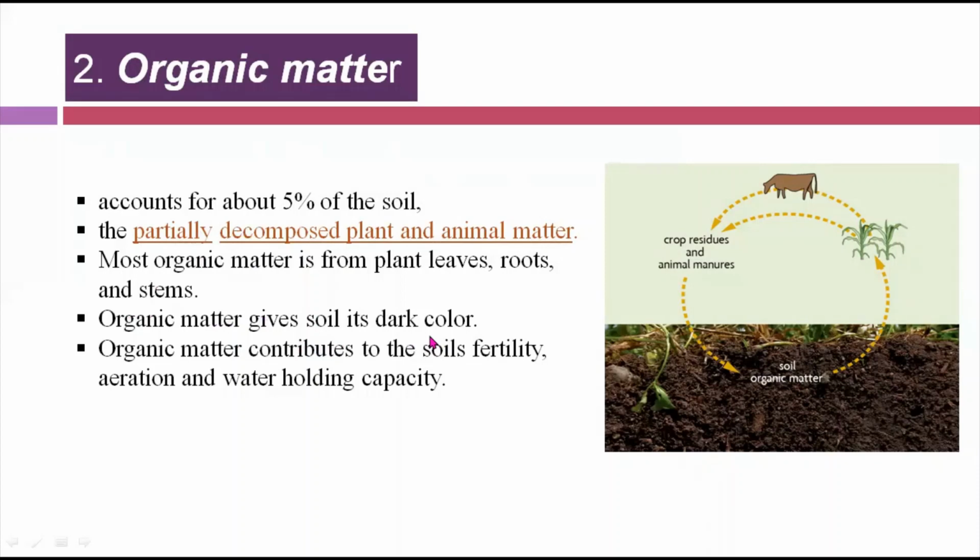So once you find the dark color in the soil, you can guess from that that soil has more organic matter. यानी कि अगर किसी भी soil में organic matter ज़्यादा होगा तो उसका मकसद ये है कि उसमें organic matter ज़्यादा है. Organic matter contribute to soil fertility.